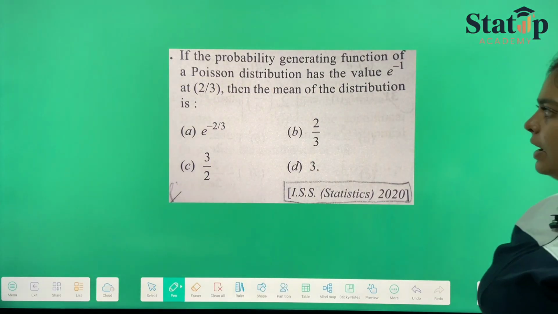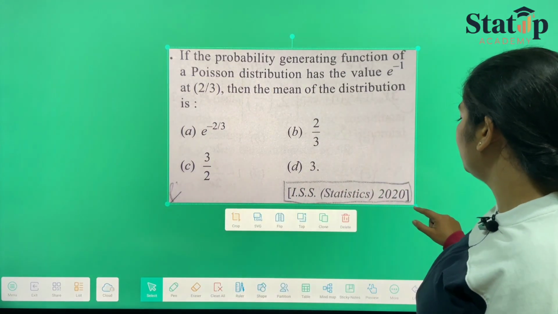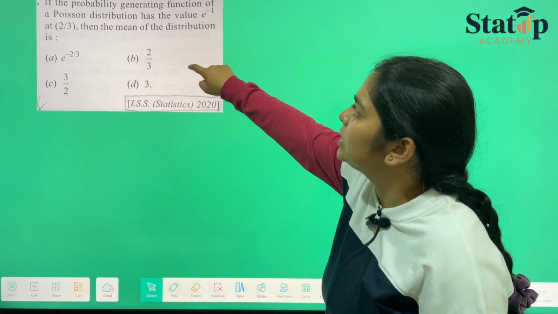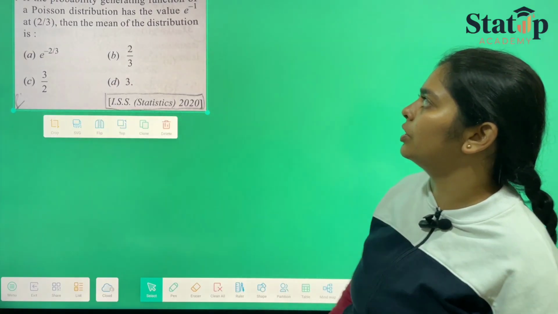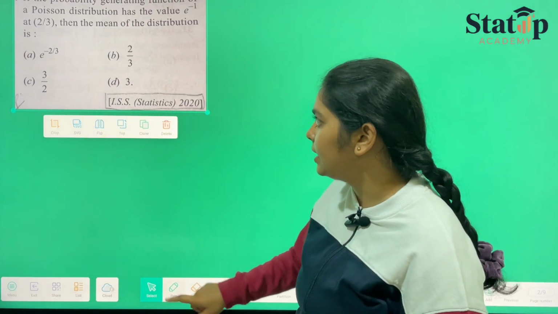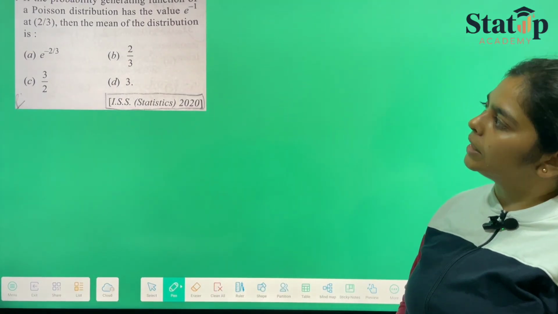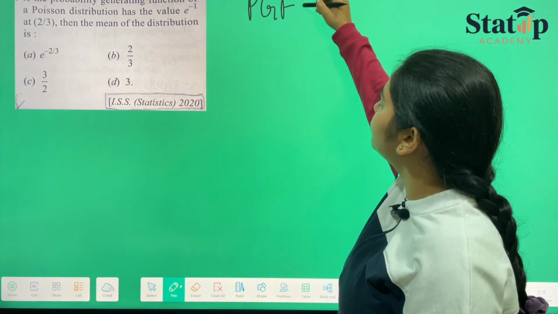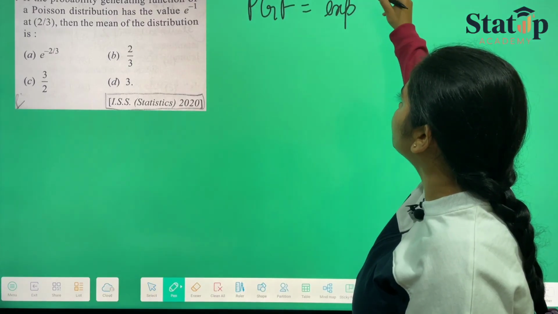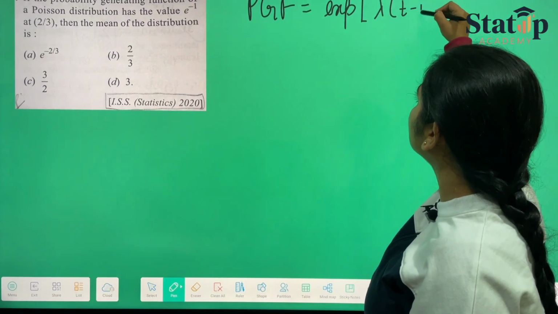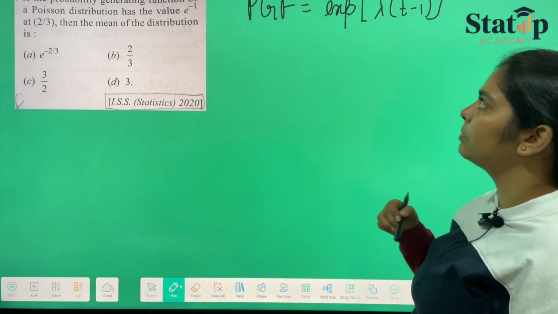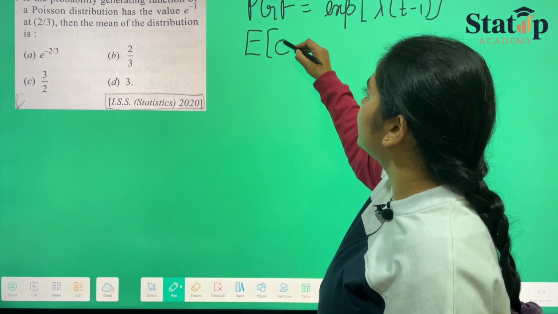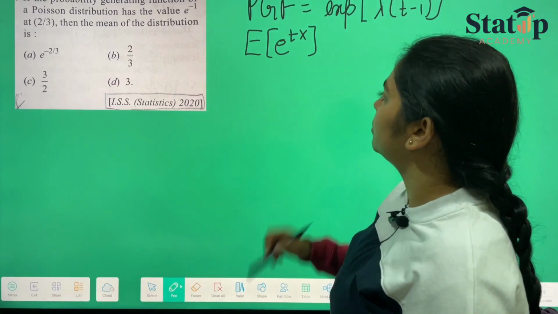Moving to one of the PYQs of your ISS examination, which came in 2020. If the probability generating function of a Poisson distribution has the value e raised to the power x at 2 by 3, then the mean of the distribution is. Now, the probability generating function, I have told you, has the formula exponential lambda into t minus 1. You have to just be thorough with it. And if you are solving it with expectation, then e raised to the power tx is the expectation value.